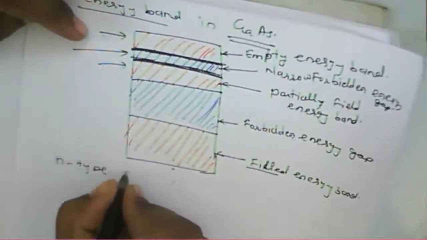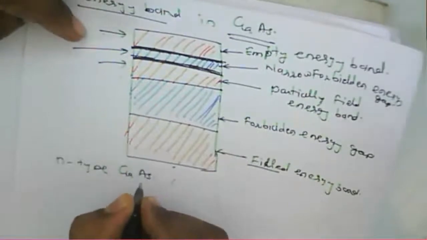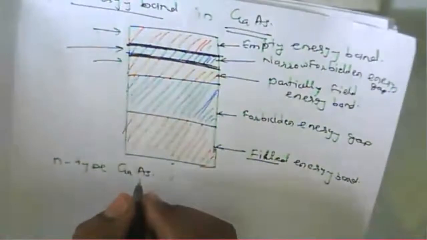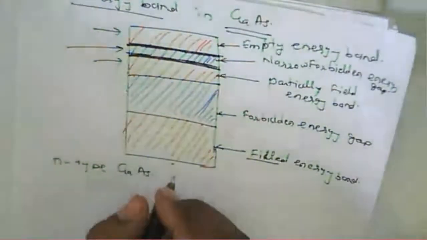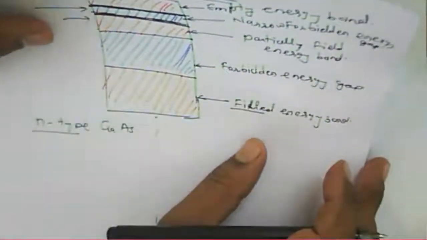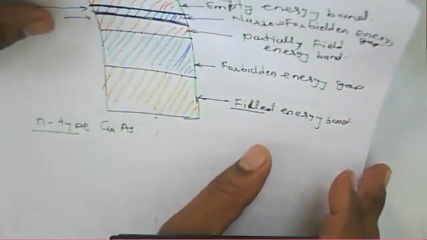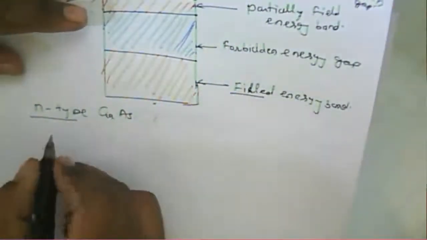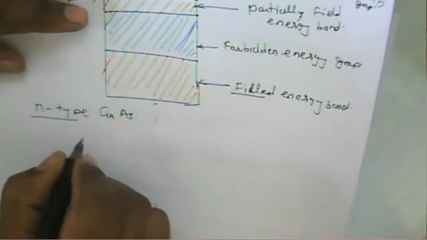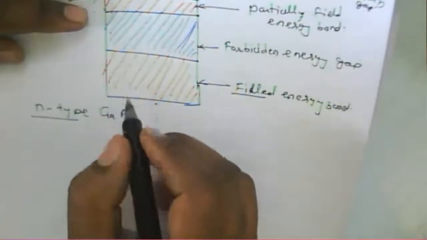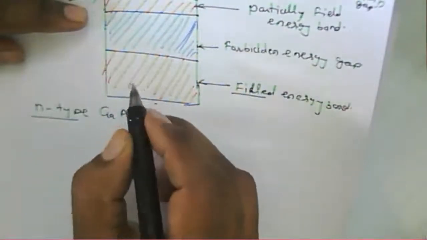Are you getting what I'm saying? This type of energy band is not present in silicon and germanium. So that's why gallium arsenide is used. Why do we say gallium arsenide? Consider N-type gallium arsenide. In this N-type gallium arsenide, it has excess electrons.